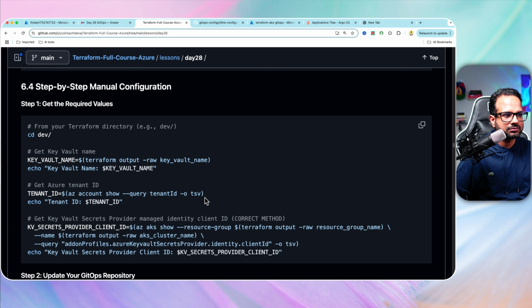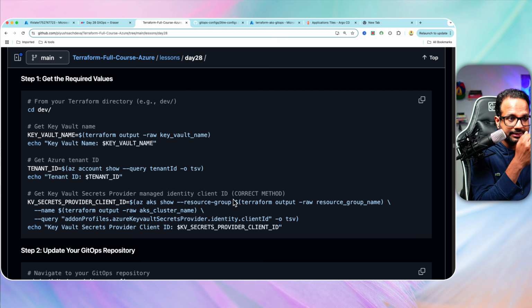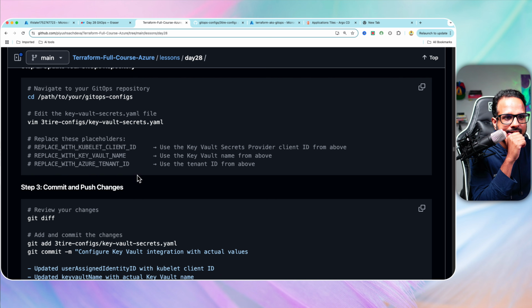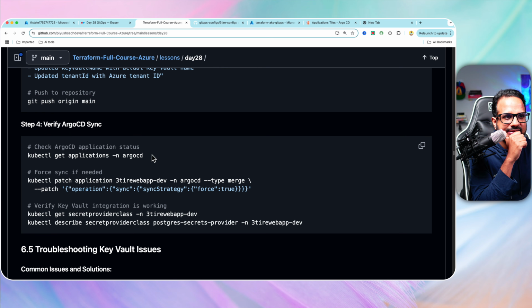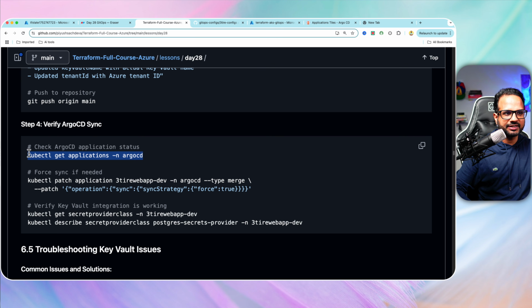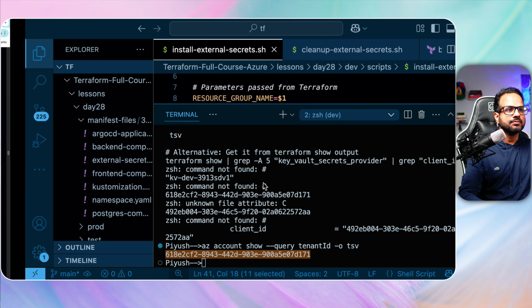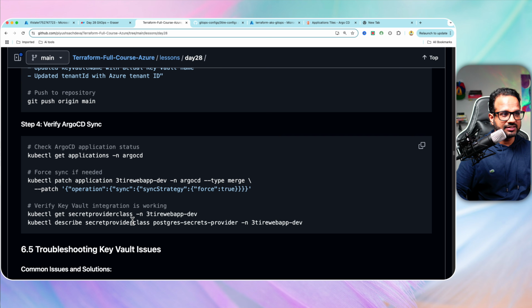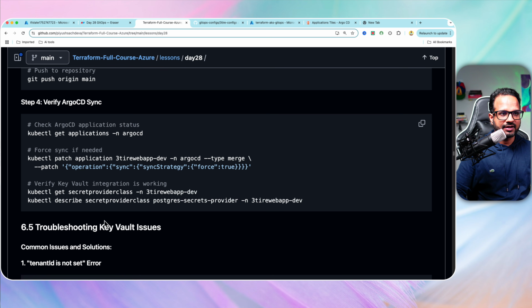Now, okay, these are the duplicated steps, so this is what we have already done. You can skip this one. Now we have updated the details and committed the changes. Now let's verify the Argo CD application. Okay, it says application is synced and healthy. We haven't tested it, so we'll just check it and verify if key vault integration is working.